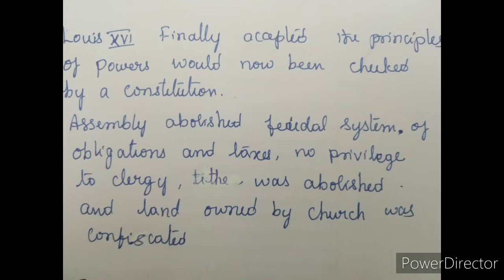Tithes were abolished, and land owned by the church was confiscated. That was seized by the government on 4th August 1789. As a result, the government acquired assets worth 2 billion livres. Livres is the currency of France. That much property was seized by the government. Is it clear, children?